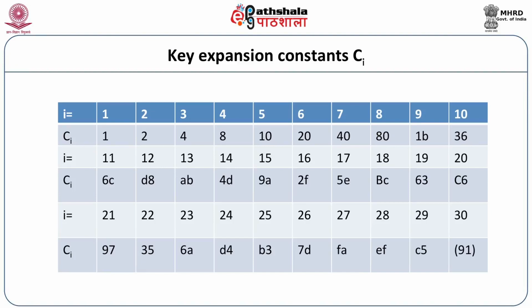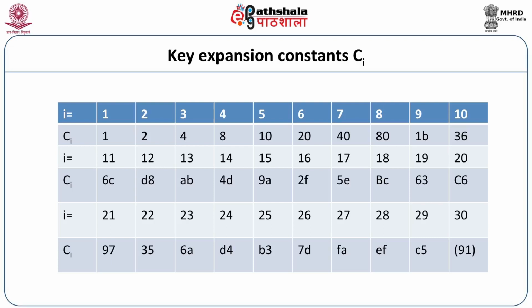So for I equal to 1, the constant is 1. For I equal to 2, the constant is 2. For I equal to 8, the constant is 80. For I equal to 18, the constant is BC. And for I equal to 28, the constant is EF. So you have a key expansion constant table on the board. You can find out. Now for the key expansion constant Ci, we have seen.